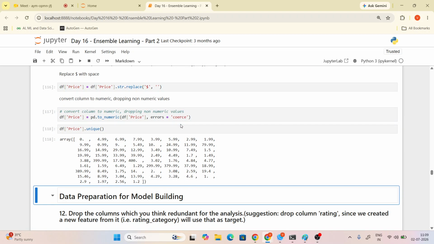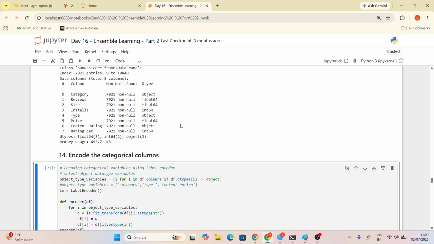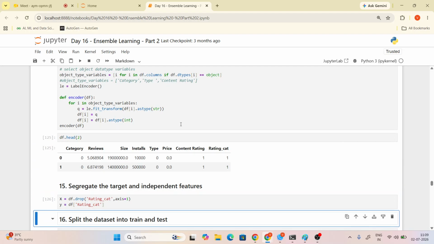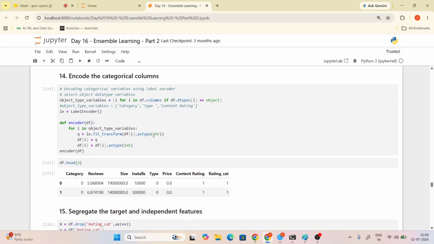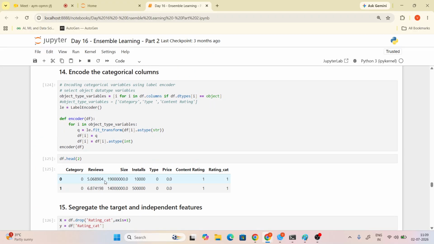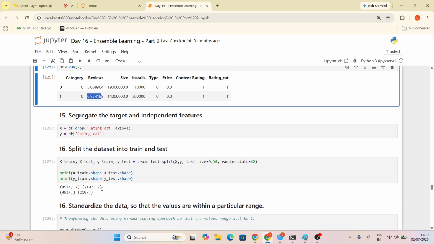The same concept only, Alka. I'll show you. See the data set, Alka. So here is a 19, right? Here is a 19 something, here is a 14 something, here is a 5.0 something, and here is a 6.0 something.